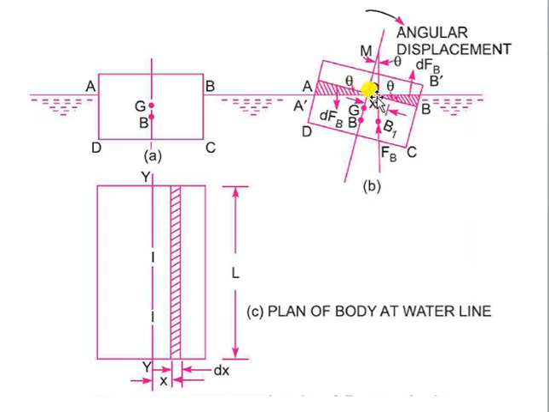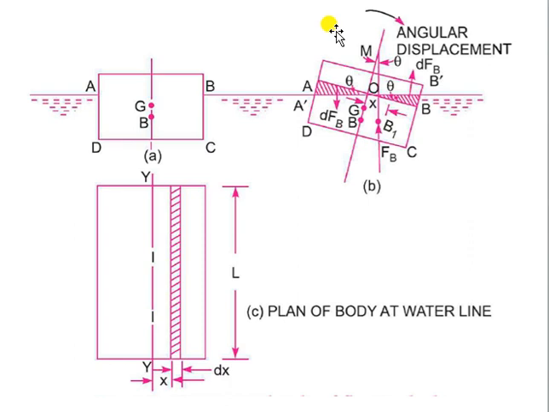So you can see this extra shaded portion. If I name that B O B dash, it's a wedge-type shape, which is an additional shape inside the water, and at the same time A O A dash will be an additional shape which is outside of the water due to the tilting. So that is what is happening over here.